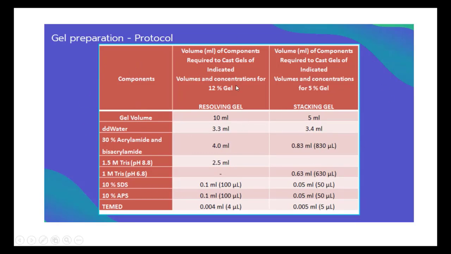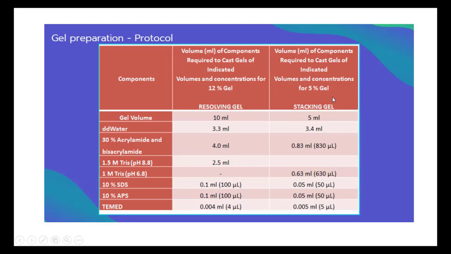Generally the gel is available from 3% to 30%, but for the separation of protein for research purposes we use 12% for the resolving gel and 5% for the stacking gel. The gel has two portions, resolving gel and stacking gel.